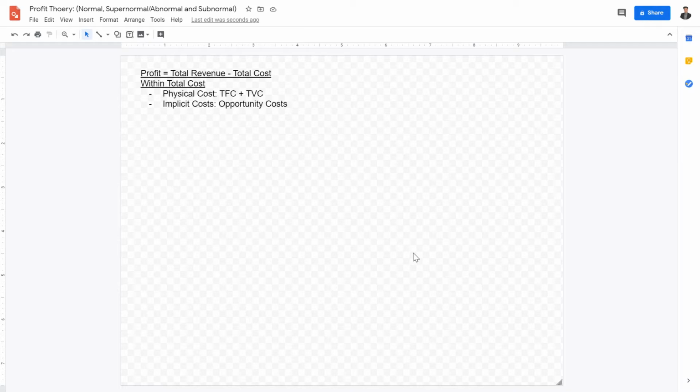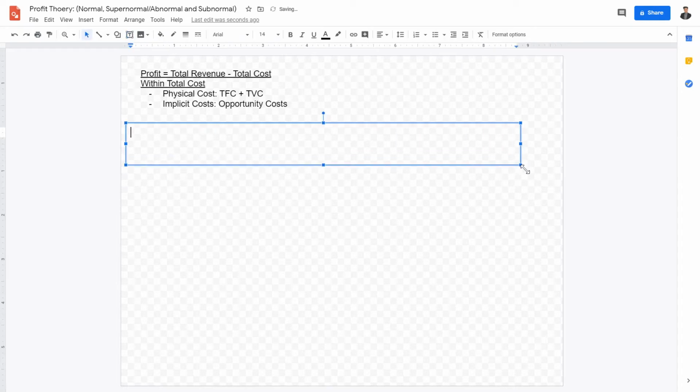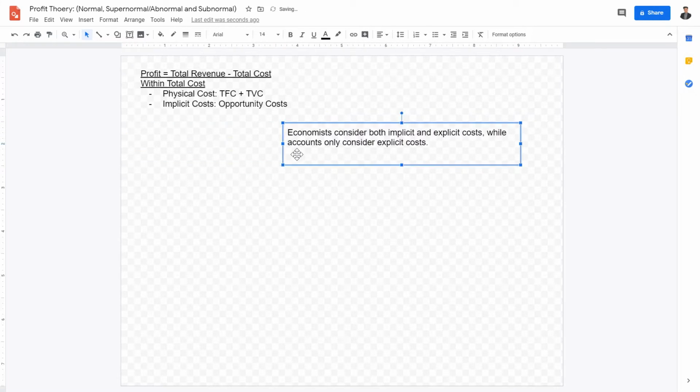Now, an accountant may say that he made $50,000 a year by starting his business. However, an economist will look at this and say he actually lost $10,000 a year by being an entrepreneur, because the opportunity cost is the loss of $60,000, whereas he only made back $50,000. I hope that makes a bit of sense. So this is one of the differentiating factors between economists and accountants. Economists consider both implicit and explicit costs, while accountants only consider explicit costs.